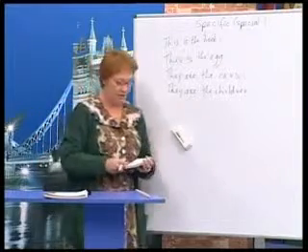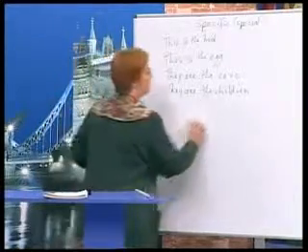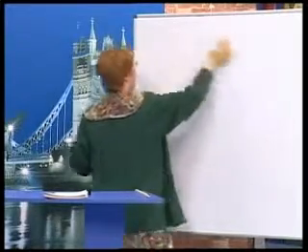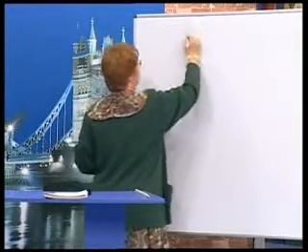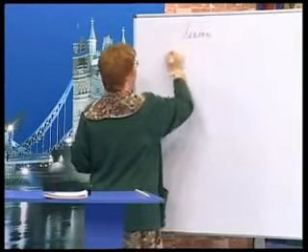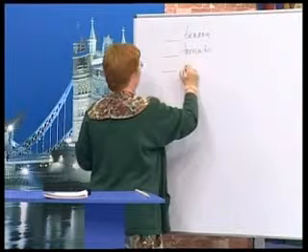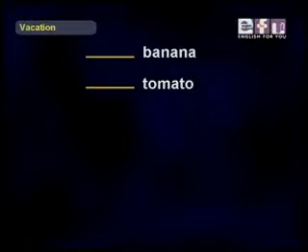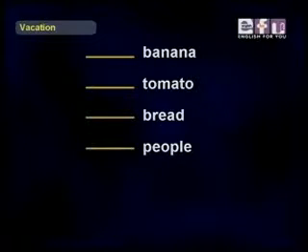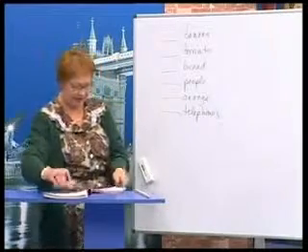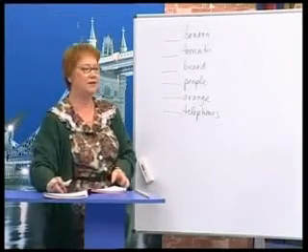Okay? Now, let's practice using a, an, or nothing with some words, and the assistants will help us. And these are the words that we're going to use, and then they will tell us what goes before it, a, an, or nothing. So we have banana, tomato, bread, people, orange, and telephones. Now, let's do these one by one, and we'll start with Susan.